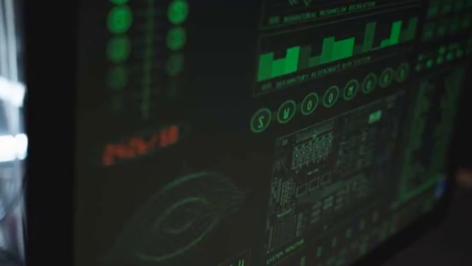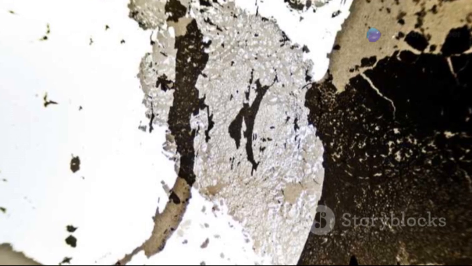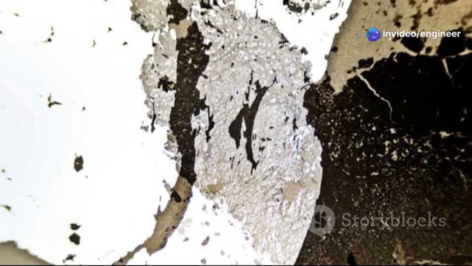Another technique was median filtering. Median filters replace a pixel's value with the median value of its neighbors. This is effective at removing salt and pepper noise but can distort fine textures.